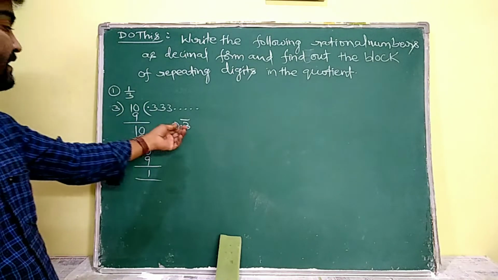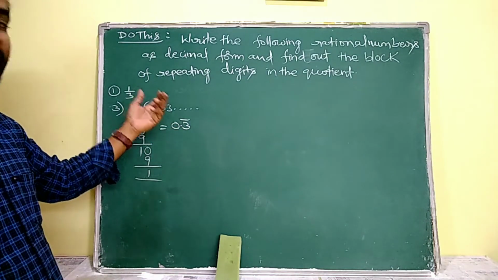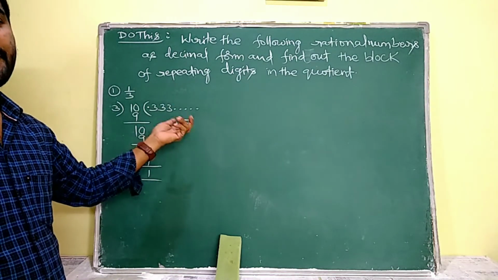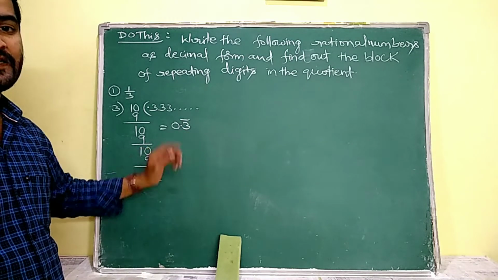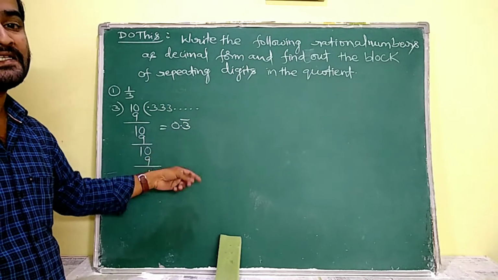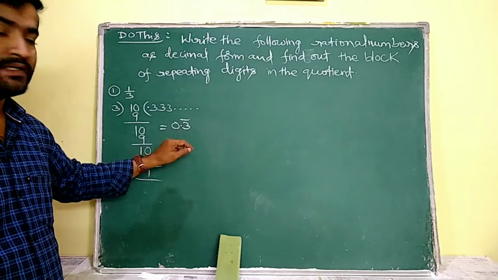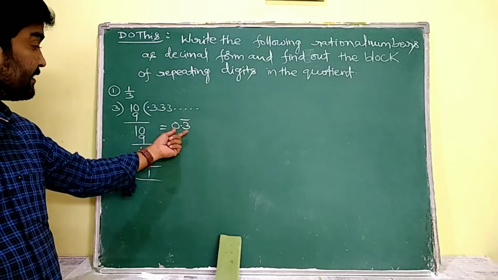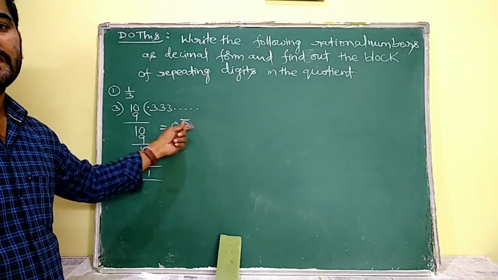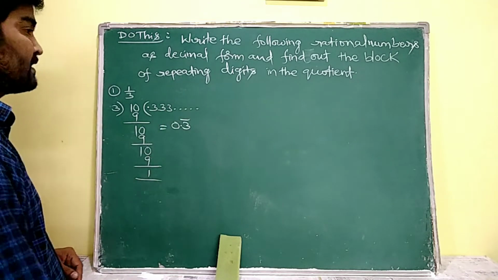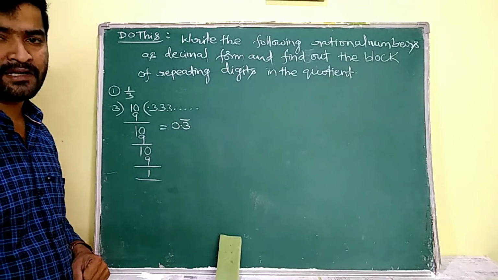Here the repeating block is only 3. The repeating block is known as the period. Here the period is 3. The periodicity means the number of digits in the block. How many digits do I have in the block? 1. That is known as periodicity. Here the period is 3 and the periodicity is 1. Similarly we are going to solve the remaining questions.